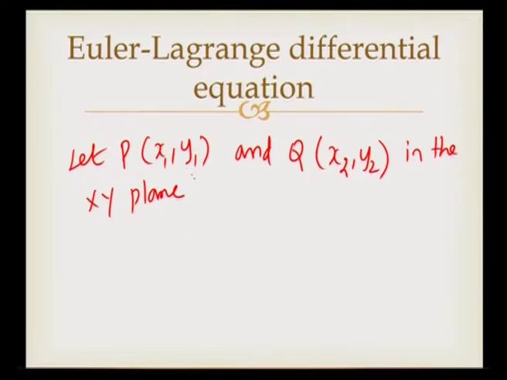The points P and Q can be joined in various ways. This is the joining of the two points P and Q by many curves. This is one way of joining. A straight line can be obtained by joining the points P and Q. Another way of joining the points will give another curve. So the points P and Q can be joined by infinitely many curves.